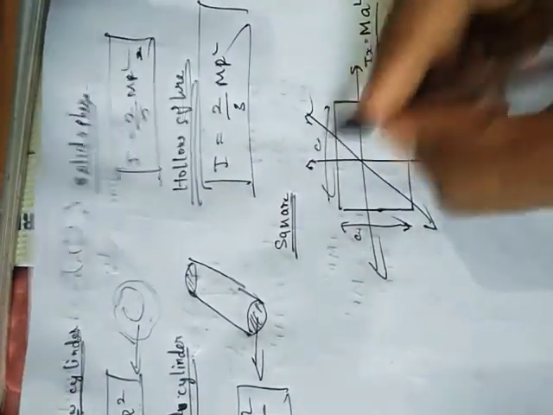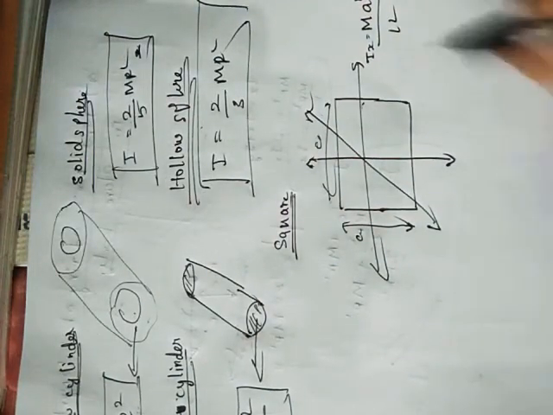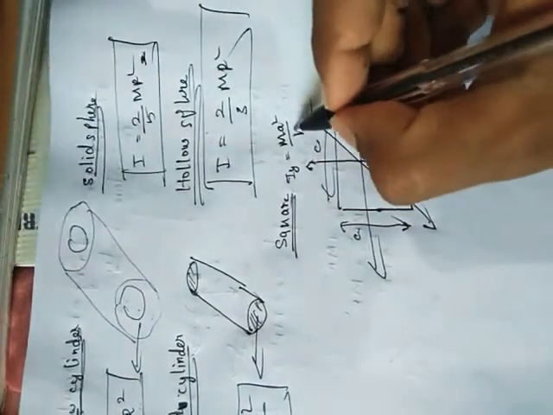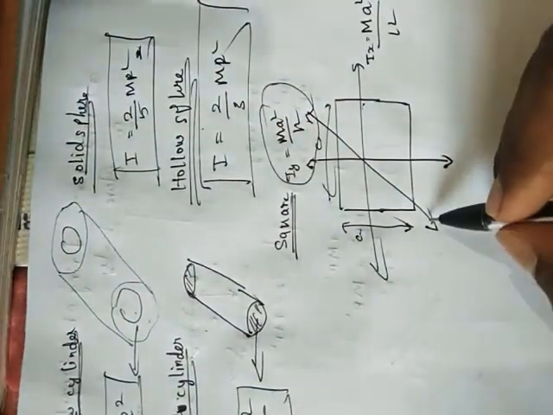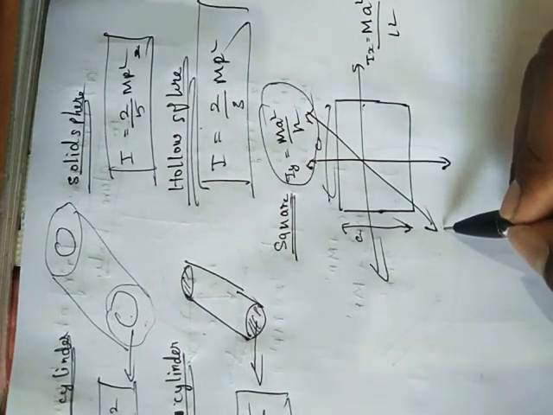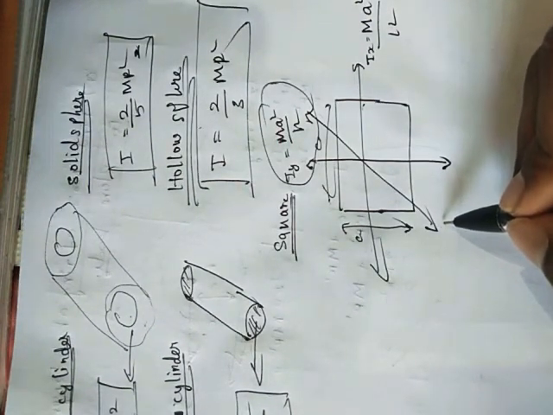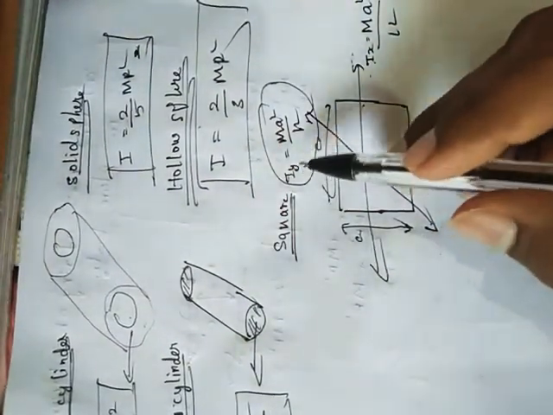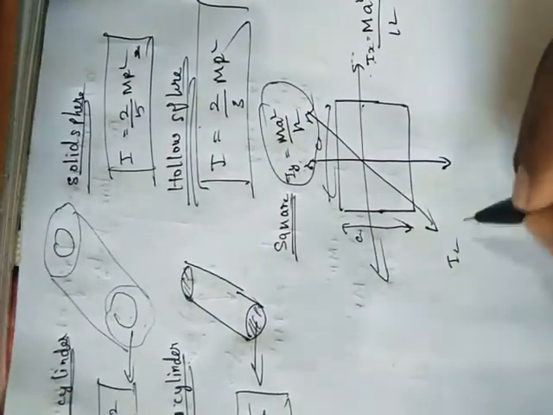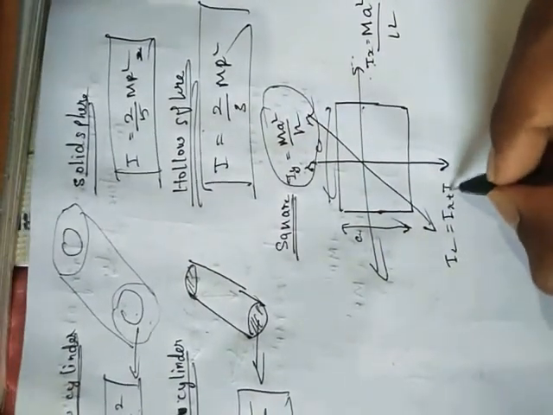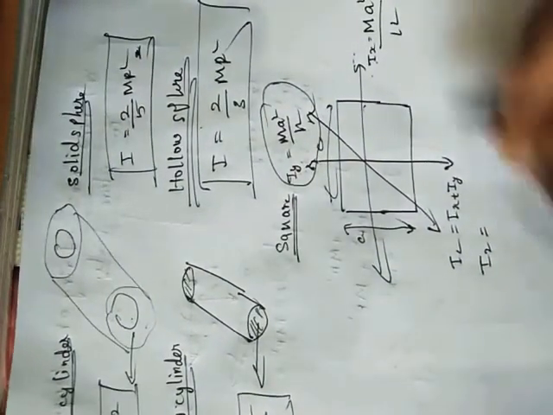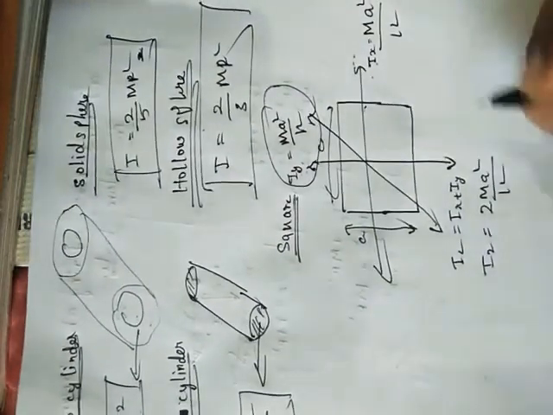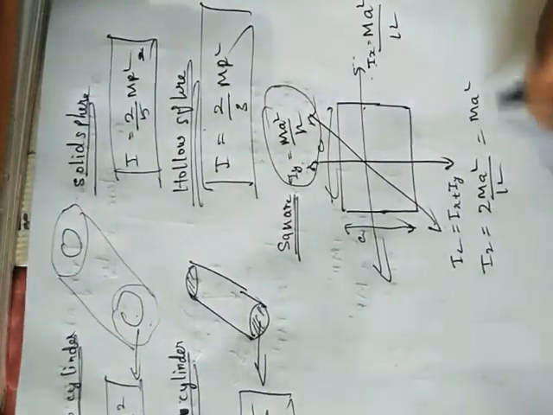All the sides of the square are the same, so ma square. For the same iy plane, same formula ma square by 12. Now what's for iz plane? We already know that by using the perpendicular axis theorem, when you know these two planes, ix plane, iy plane, I can easily compute the formula for iz plane. What's that formula? Iz equal to ix plus iy. So ma square by 12 plus ma square by 12, 2 ma square by 12 is equal to ma square by 6.